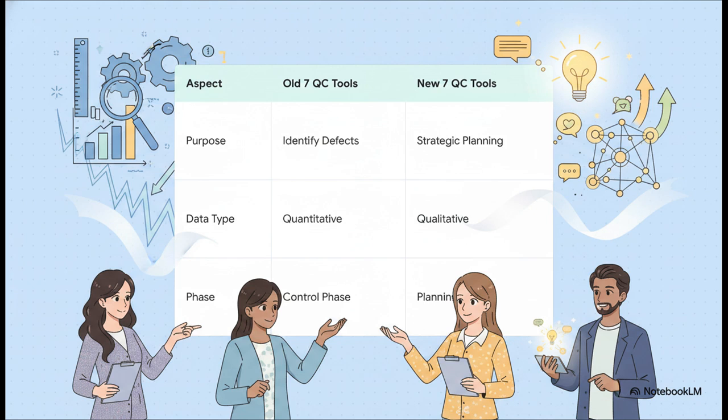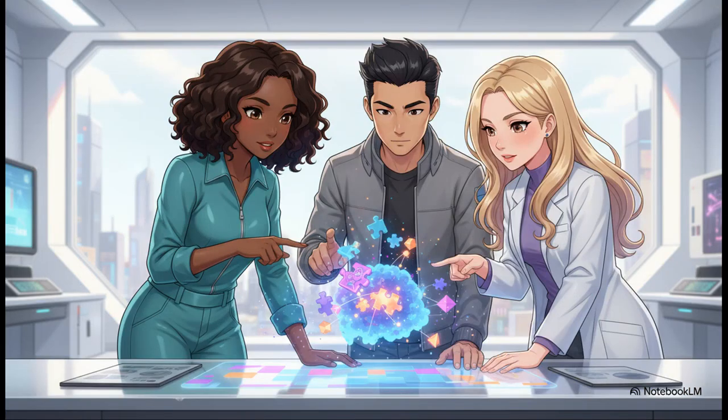But the new 7 QC tools, which were developed in 1976, are proactive and qualitative. They deal with concepts, opinions, and logic during the planning and development phase. They basically act as a bridge between your organization's high-level strategic vision and the technical data analyzed on the shop floor. These proactive tools include the affinity diagram, relations diagram, tree diagram, matrix diagram, prioritization matrix, process decision program chart, and the activity network diagram.